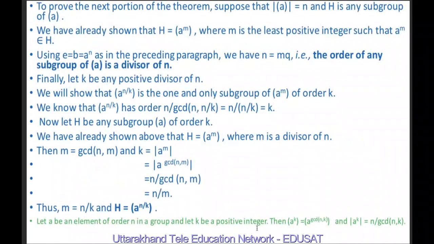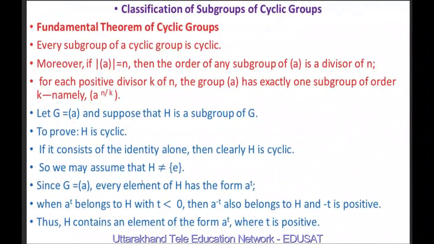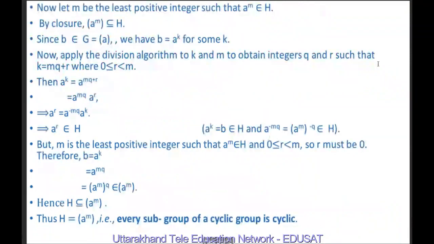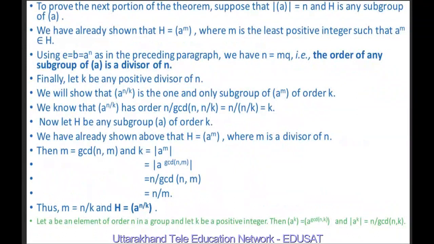Now we will show the next part, which is: if the order of the cyclic group generated by A is n, then the order of any subgroup of the cyclic group generated by A is a divisor of n. Suppose the order of the cyclic group generated by A is n and H is any subgroup of it. We have shown that H is equal to the cyclic group generated by A raised to power M, where M is the least positive integer such that A^M belongs to H, in the last slide.